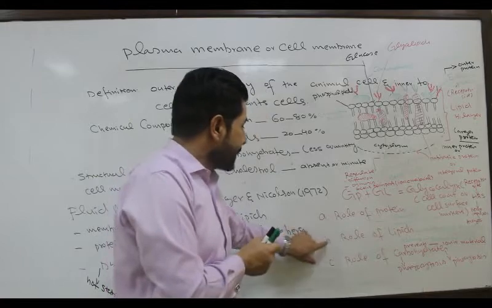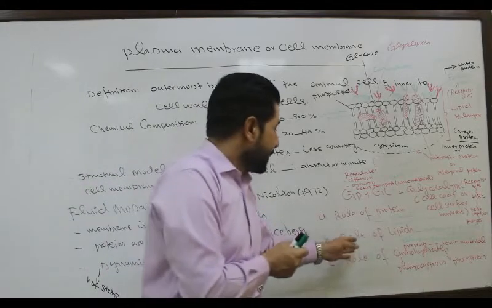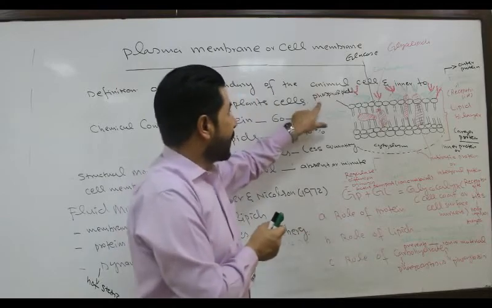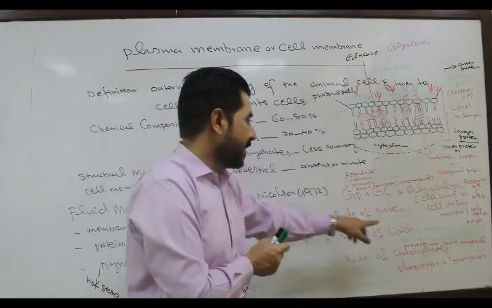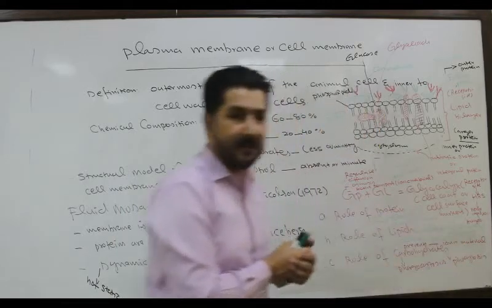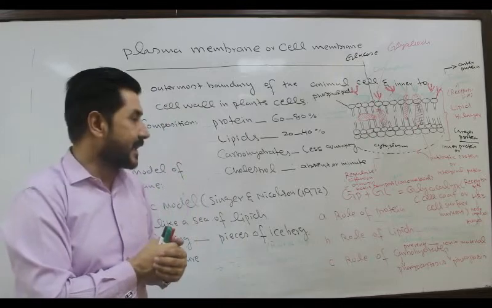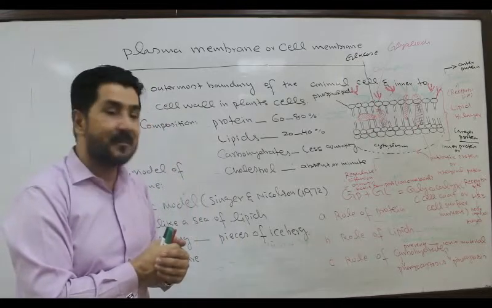Now, second, what is the role of lipids? These are the lipids in the form of what? Phospholipids, which provide differential permeability to the plasma membrane. And because of the lipids, the membrane is called a differentially permeable membrane.